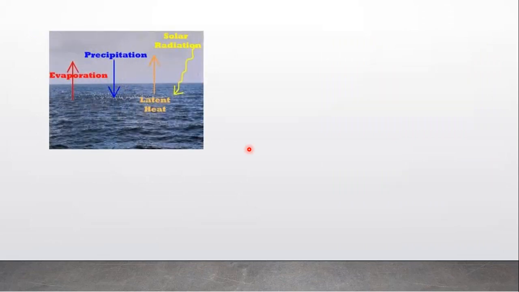Here also it is an ocean, and the ocean is also an example of an open system, as due to evaporation and precipitation, matter can exchange from the system to the surrounding or from the surrounding to the system, and the solar radiation evaporates this water. That means energy can enter into the system through the atmosphere. So the ocean is an example of an open system.